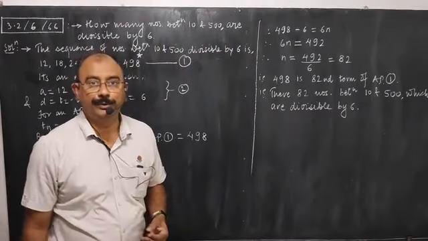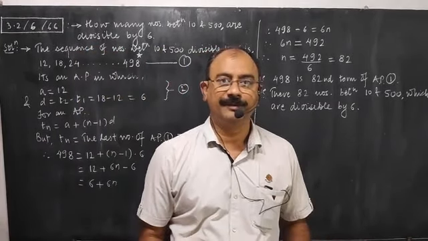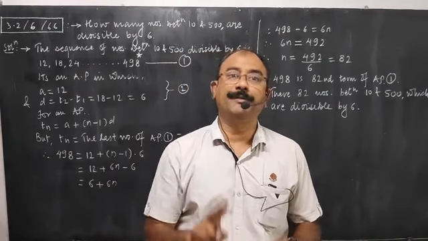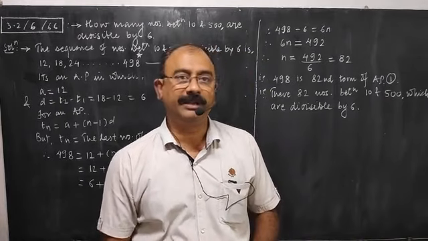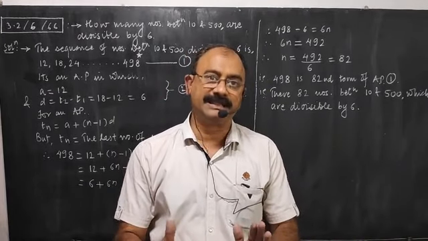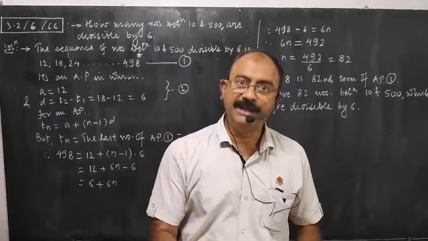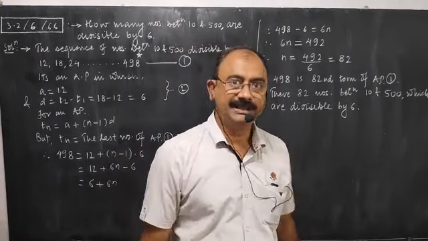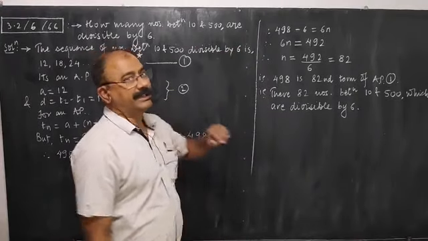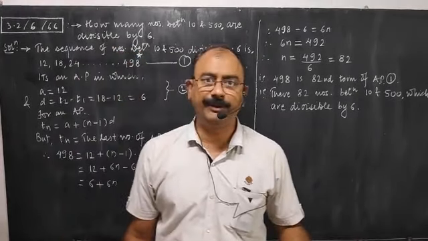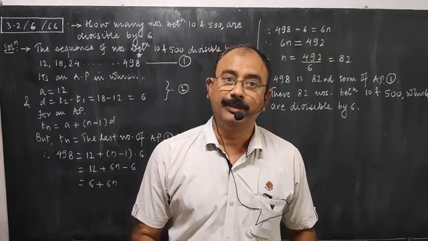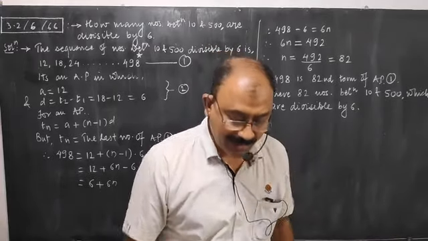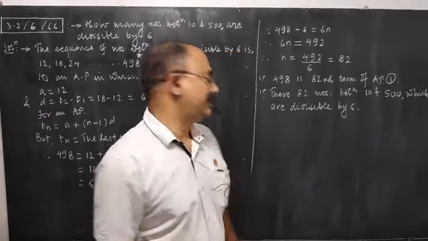So you have to use your previous knowledge of mathematics, that is the two tests of divisibility by 2 and 3, because the test of divisibility by 6 is when the number is divisible by 2 as well as by 3, then the number is divisible by 6. So I start with 500. I know that 500 is divisible by 2 but not by 3. What is the test of divisibility by 3? If the sum of all the digits is divisible by 3, then the number is divisible by 3.